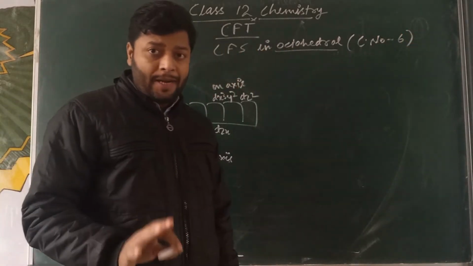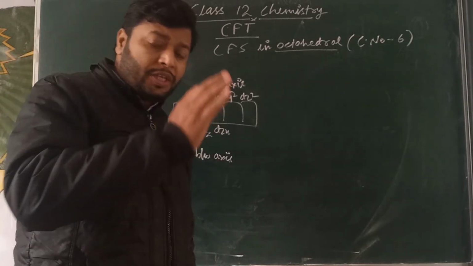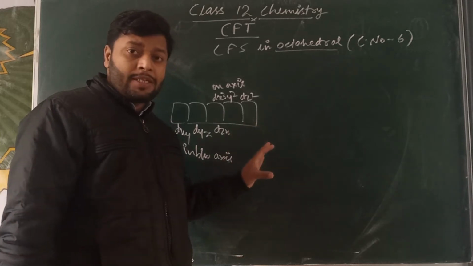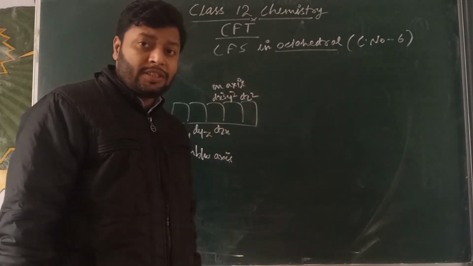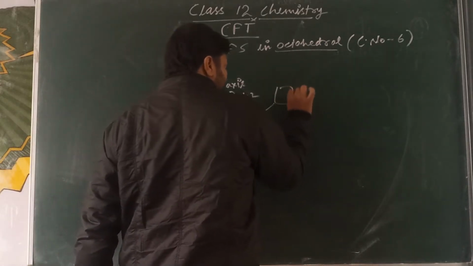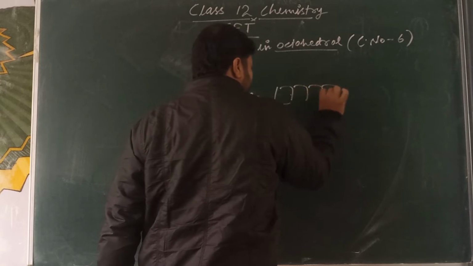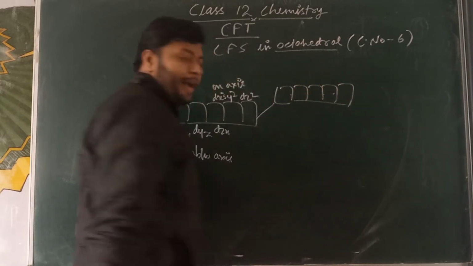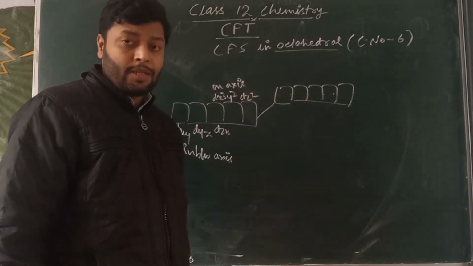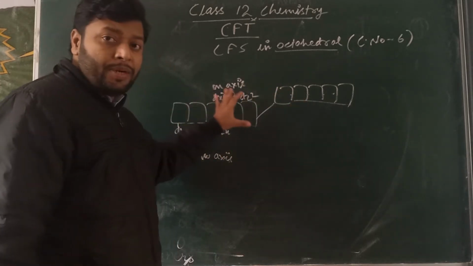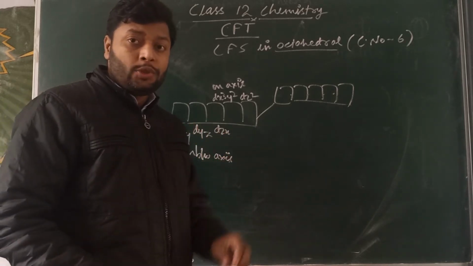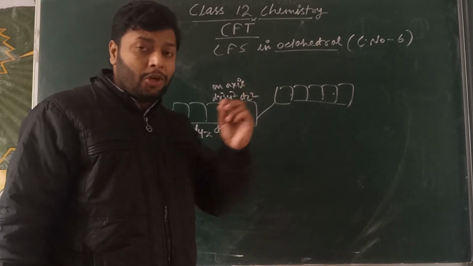In octahedral complexes, when ligands approach the central metal cation, the 5 d orbitals are first raised to a higher energy level, called the excited level, and then split into two different sets, with higher energy and lower energy.